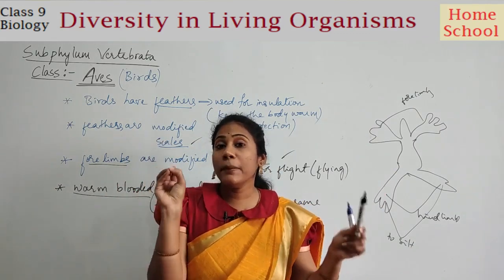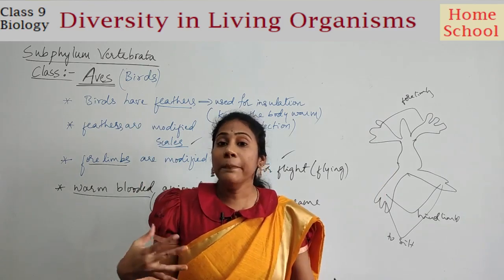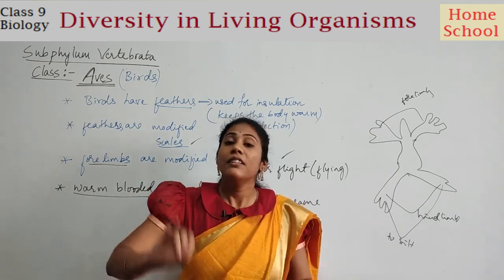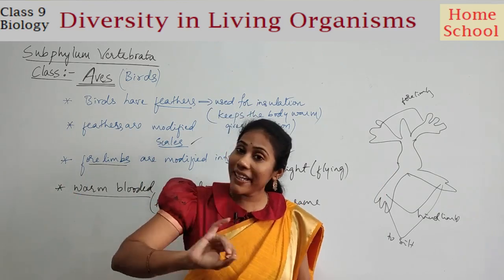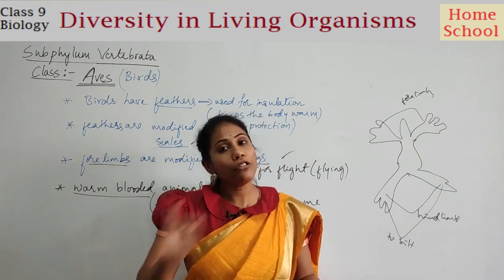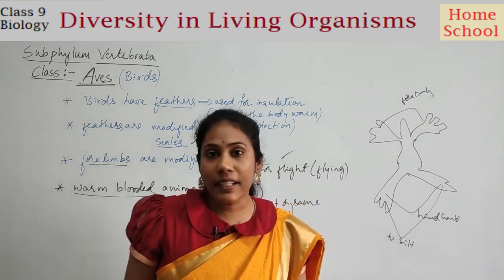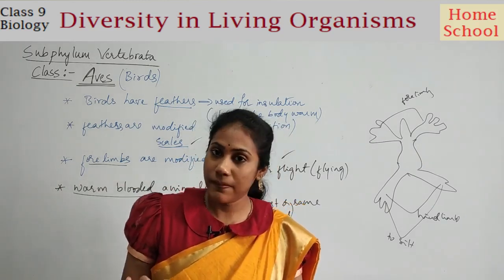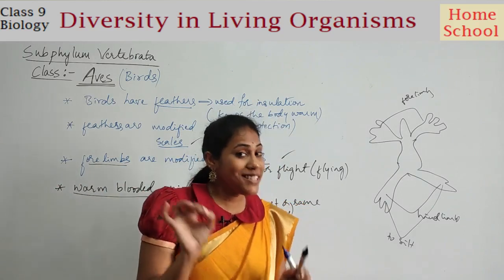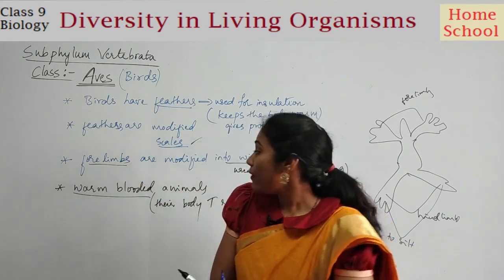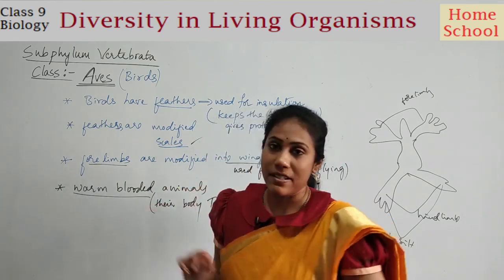According to the environmental conditions, the body temperature keeps on changing. But in the case of birds, the body temperature remains the same throughout its life. Whatever may be the environmental conditions or situations, the body temperature remains constant. So that property is called being warm-blooded.